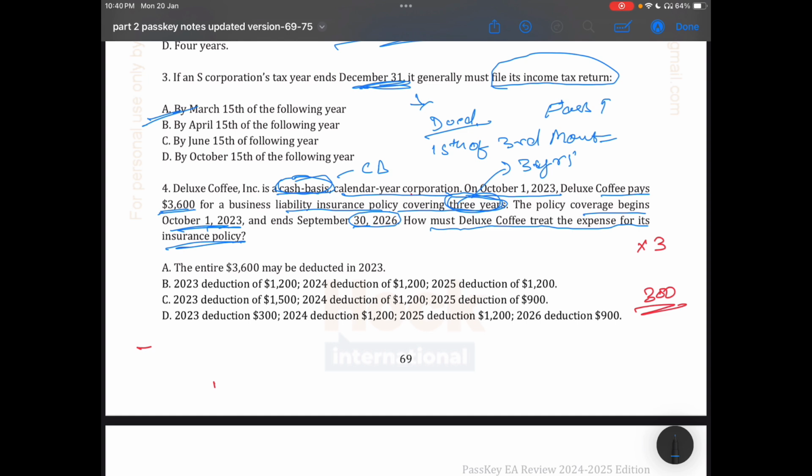There is one important concept. Definitely you will get one question from this concept in your EA exam. The concept name is the 12-month rule. Under this rule, the business cannot pay several years of expenses in advance in order to get the current year deduction.